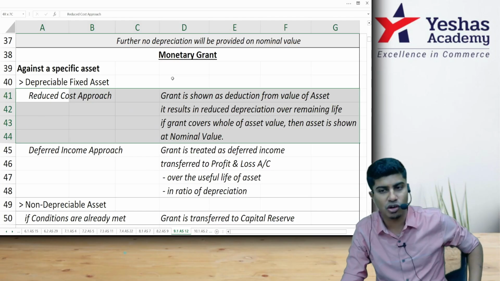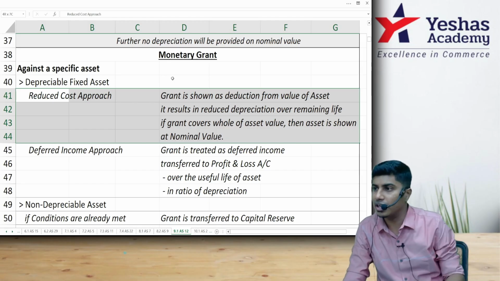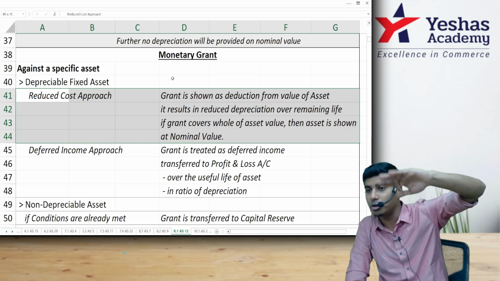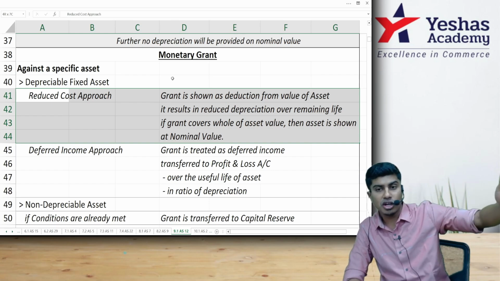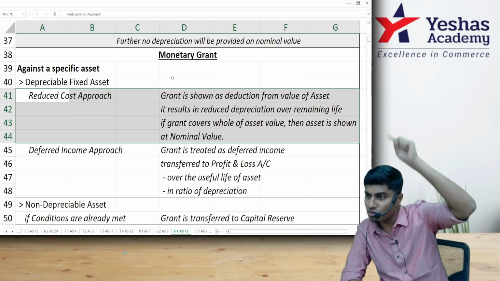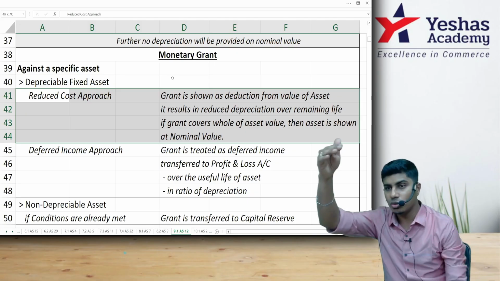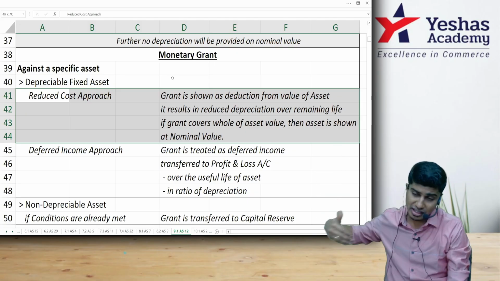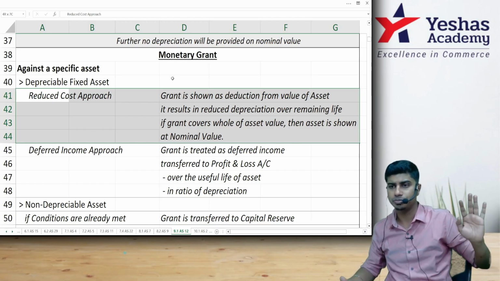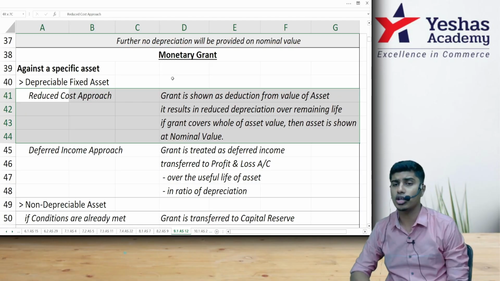Let's say you bought the asset for 1 crore and the government reimburses 20 lakhs. You first record the asset at 1 crore: asset account debit, bank credit, 1 crore. When the government grant is received, you reduce the 20 lakh rupees from the cost of the asset, bringing the cost down to 80 lakhs, and further depreciation will be charged keeping 80 lakh as the base and not 1 crore. This is the reduced cost approach.